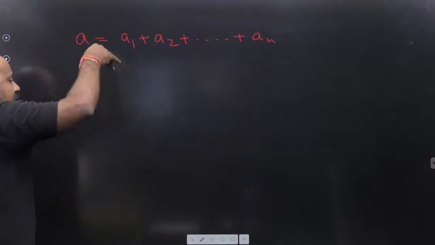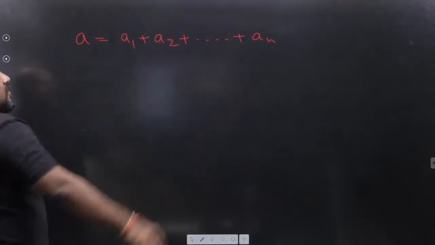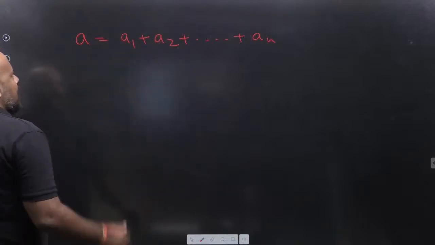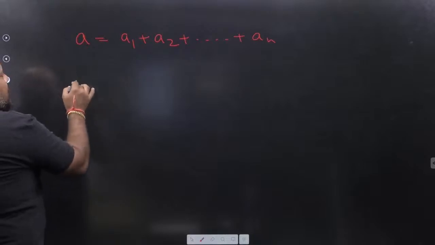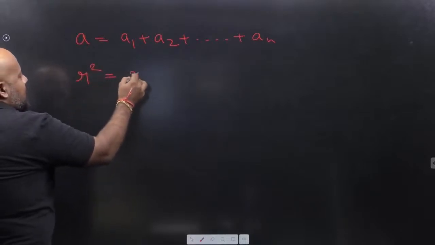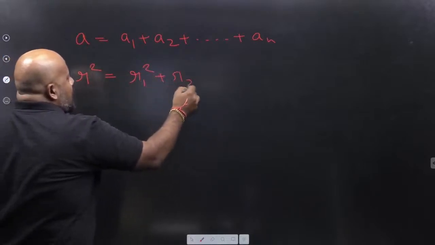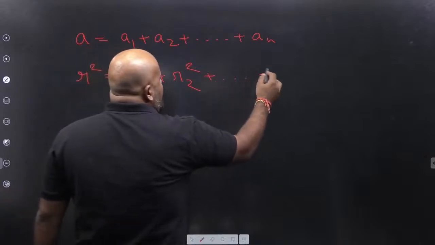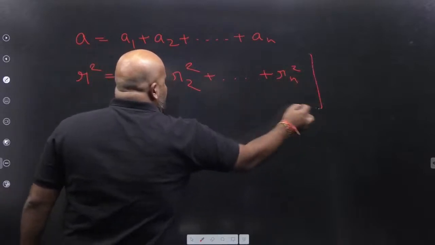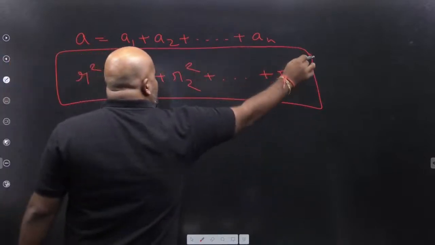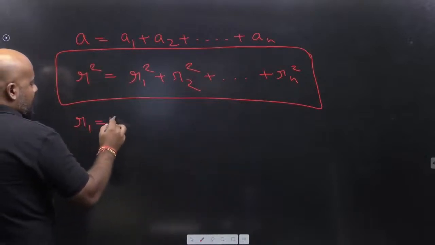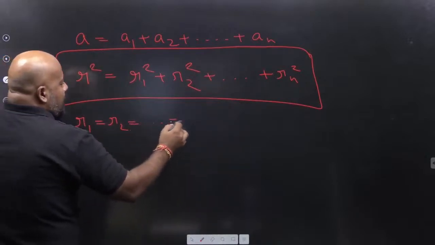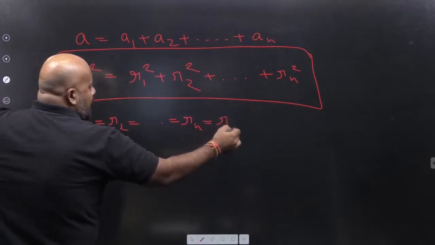But circular area is defined as pi r square. Pi is going to be the same on both sides. So can I equate it in terms of the square of the radius? Can I write it like this? R square is R1 square plus R2 square plus Rn square. Can I write like this? Yes or no? Yes. If R1, R2, Rn, they all are equal, then you can write this formula as Rb.